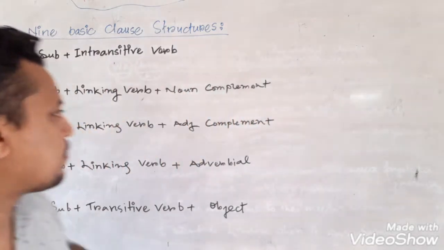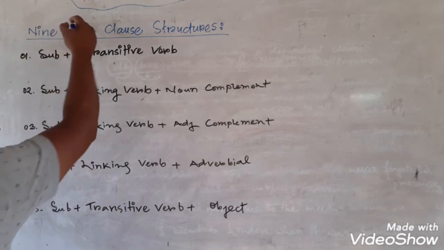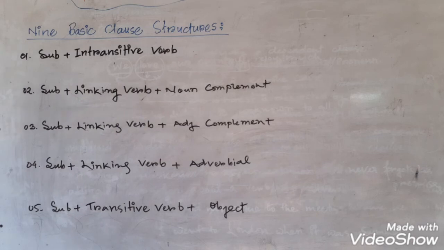Let's discuss them. Number 1, the title of this discussion is 9 basic clause structures. Okay? So, the sentences you will get in English follow these 9 basic structures, and these structures are very important to understand. If you understand these structures, it will be easier for you to analyze the structure of a sentence, and hence you can make your own sentences easily.